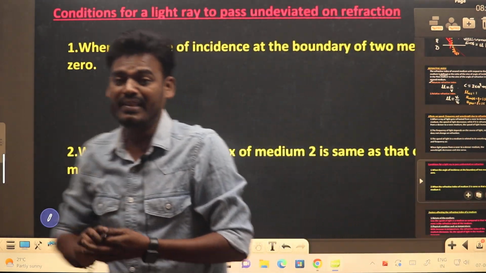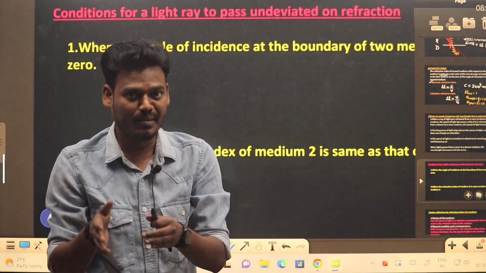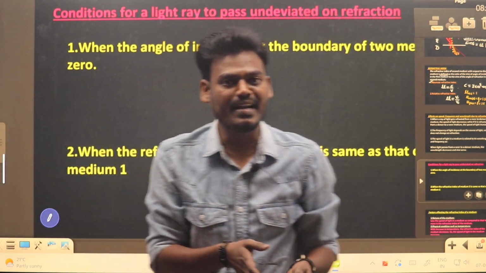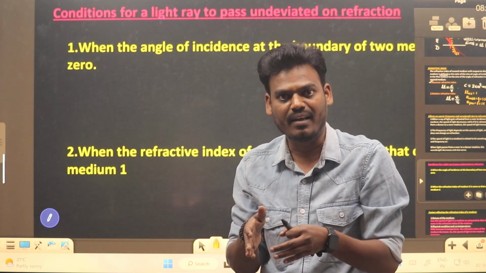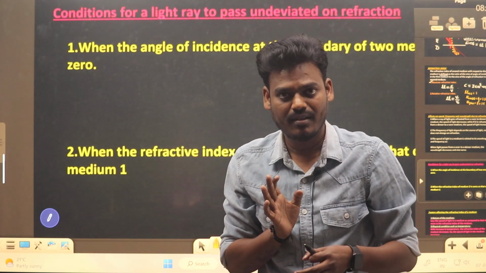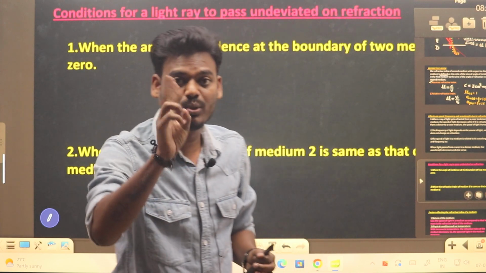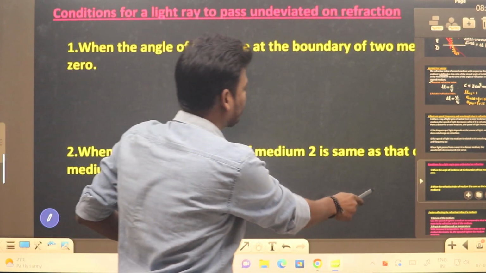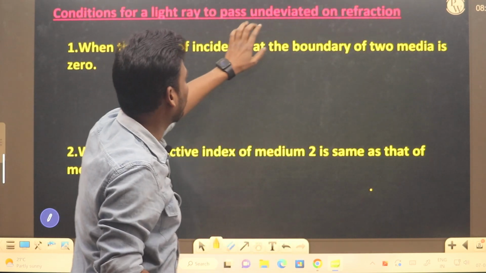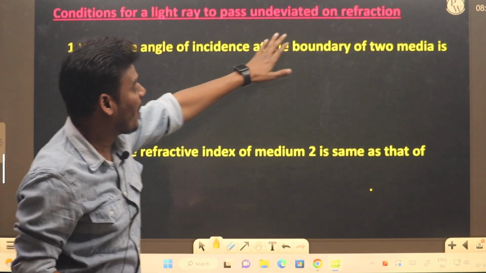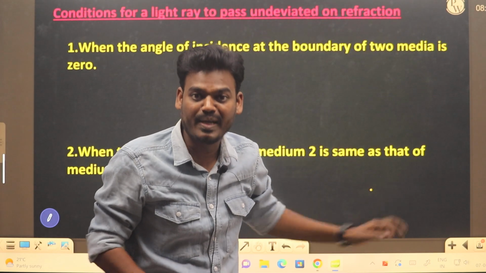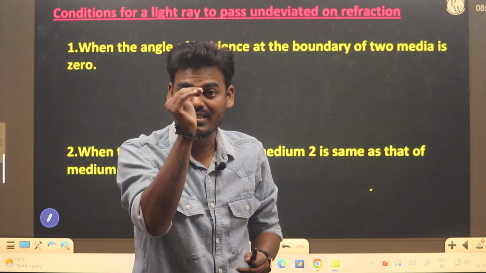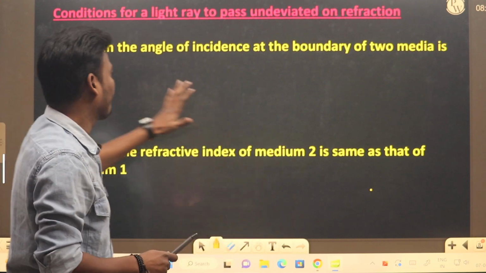When light is traveling from one transparent medium to another, the light should bend, right? So is there any condition where refraction is happening but there is no bending of light? Here we have two conditions for a light ray to pass undeviated on refraction. Refraction is happening but there is no bending of light. Generally, refraction is nothing but a change in the speed of light. So what is the first condition?